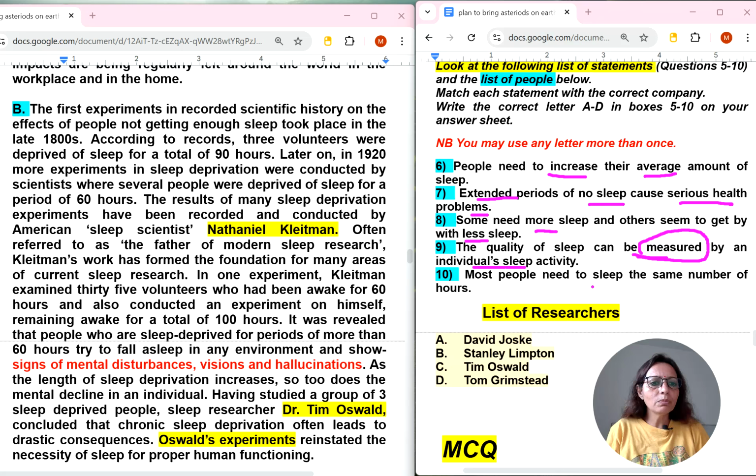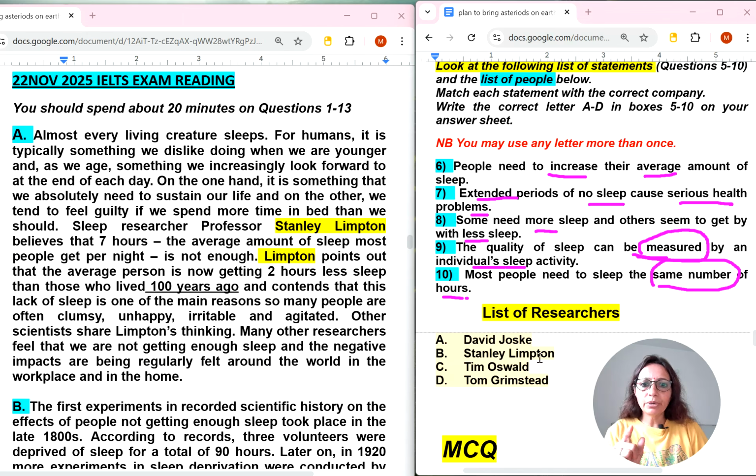We can select it. Most people need to sleep the same number of hours. Okay, same number of hours. So in B paragraph, any person's name is there. It may be in the first paragraph also. Let's shift to the first paragraph. Yes, B person is here. What is he saying? We have got this B person in paragraph A. Professor believes that 7 hours, the average amount of sleep most people get per night, is not enough. So I have got this enough kind of thing.